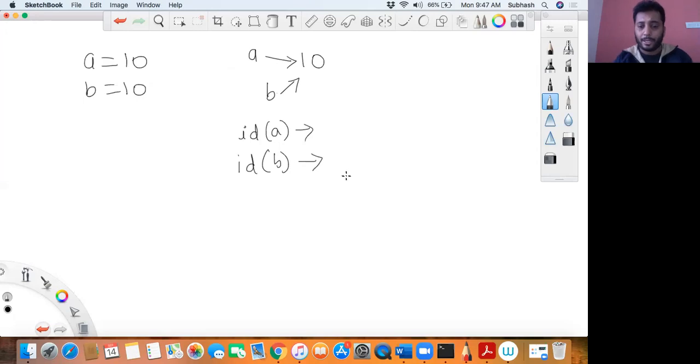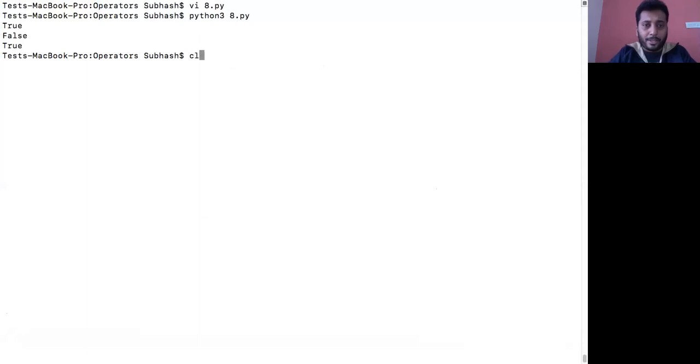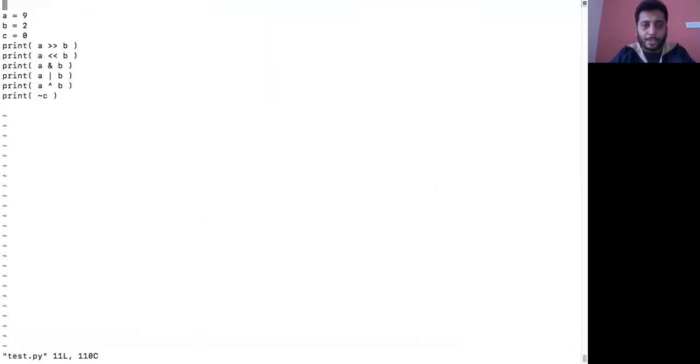Let me try that first, and then we'll go to the is operator. Okay, so see here, in this case, clear the screen. I'll just do a test operation, test.py.